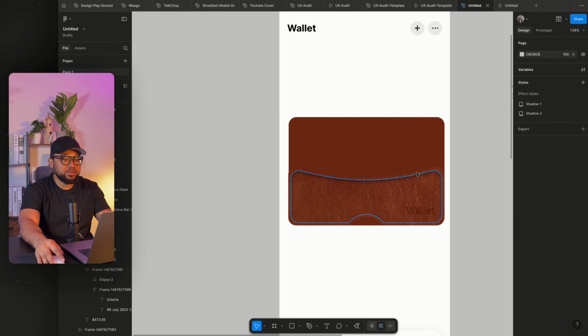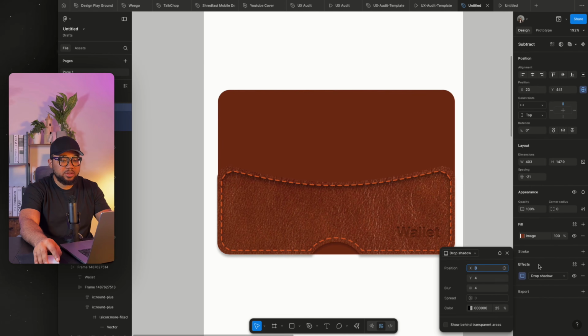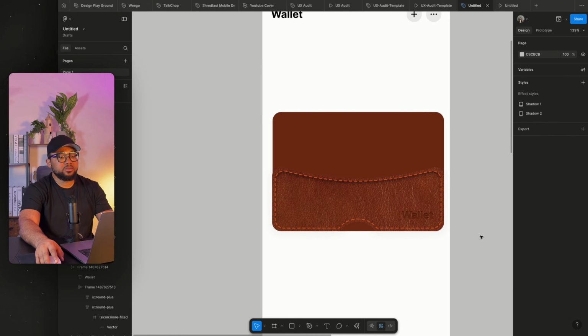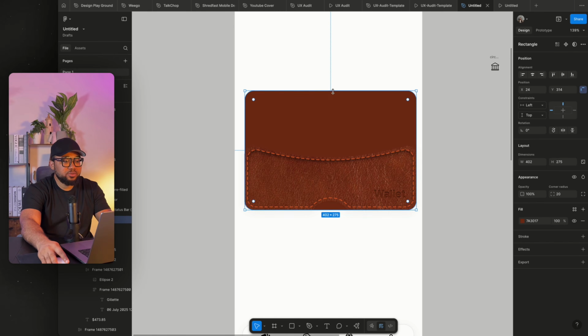Once you have this, for this one, you add a drop shadow effect. Let's use shadow 1 and fit it in. You're only going to see it reflect. That's why most designs come out cleaner than others, because of the way they use shadows on stroke strength. So I'm going to bring this here.